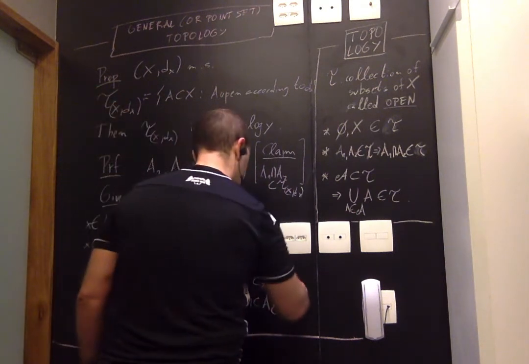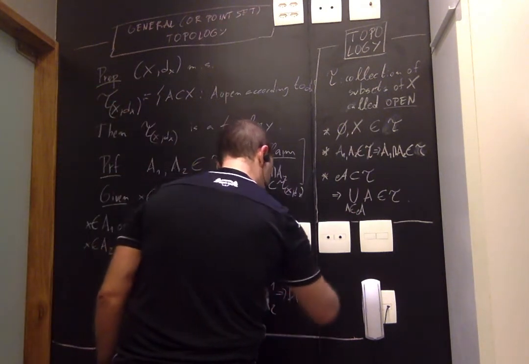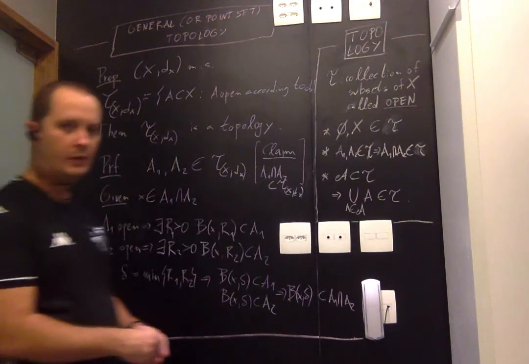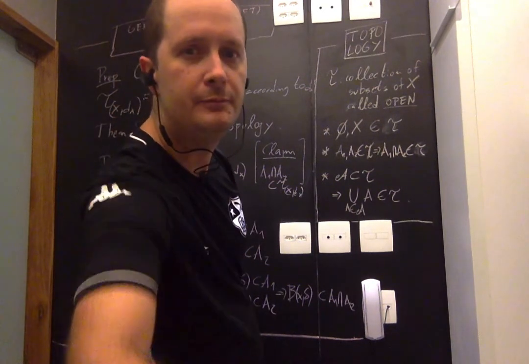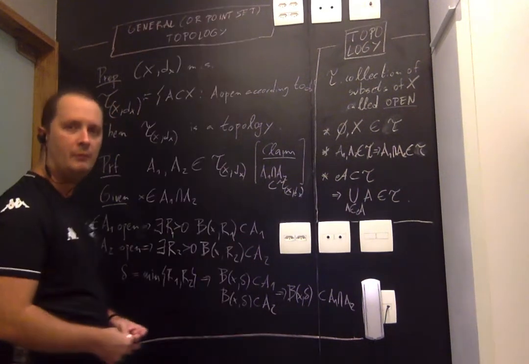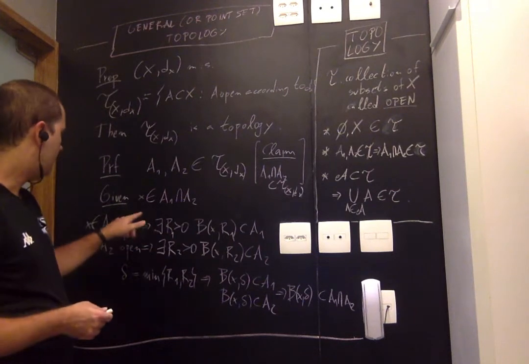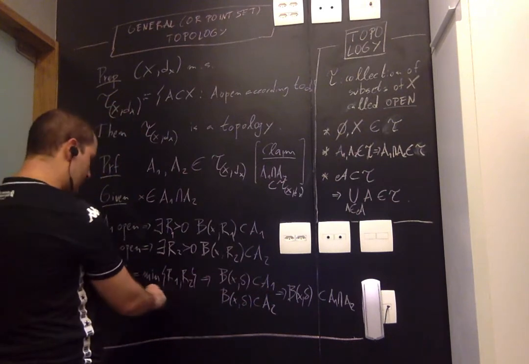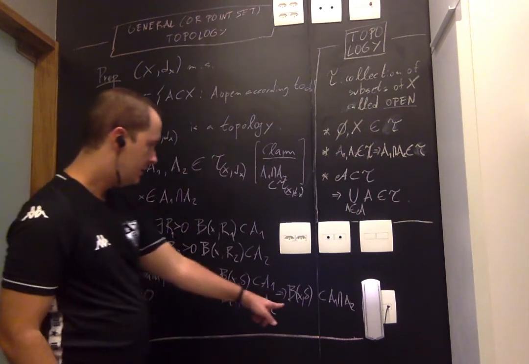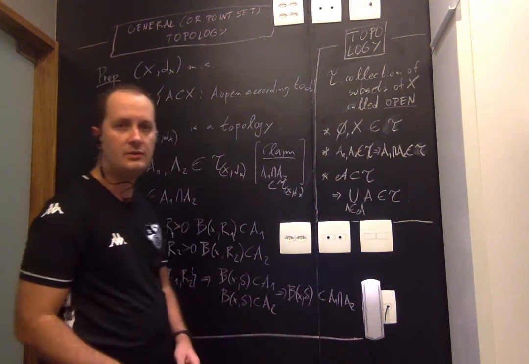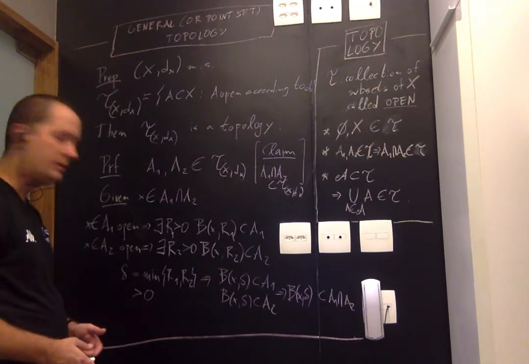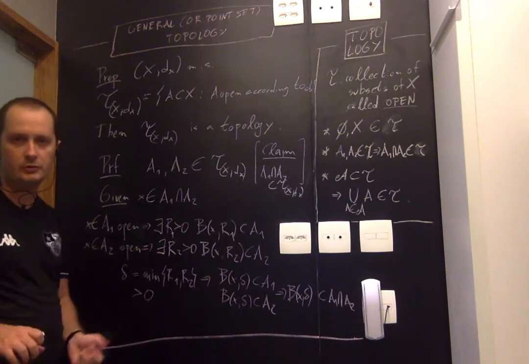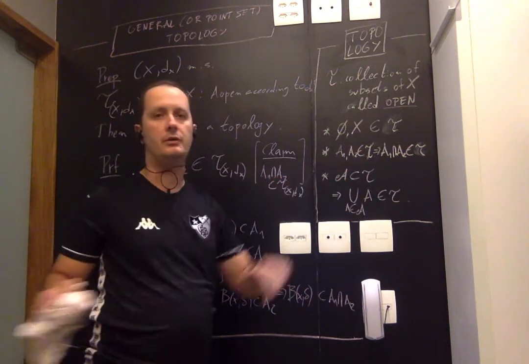Okay, so what do we have now? Given x belonging to the intersection, we found a positive delta, right? This is the minimum of positive numbers, so it's positive, such that B(x, delta) is contained in the intersection. Okay, that's great. So that holds for an arbitrary x in the intersection, therefore the intersection is open. So we're done with property 2 here.